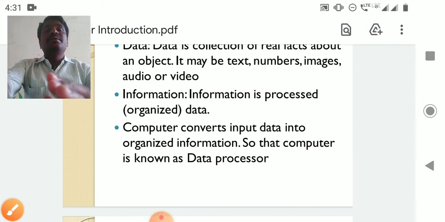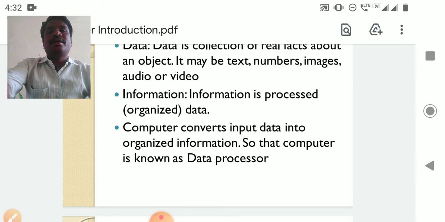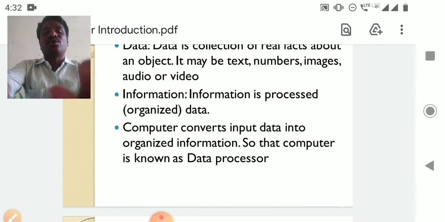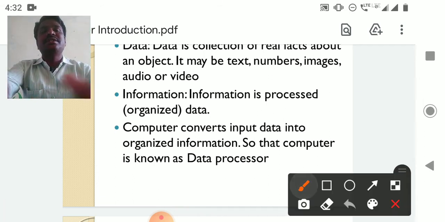So this input data can be converted into information by using the computer. That is why most people say that computer is a data processor. If you see in most of the MRO offices and MDO offices, recently computer centers were opened. The name given was the EDP center. EDP means electronic data processing.